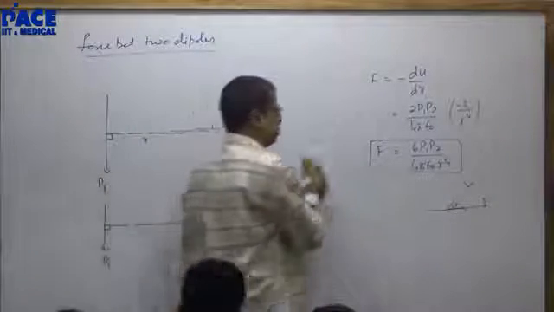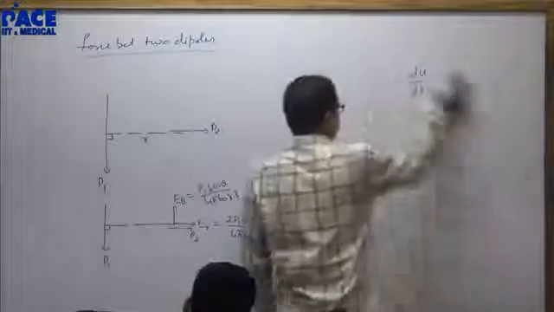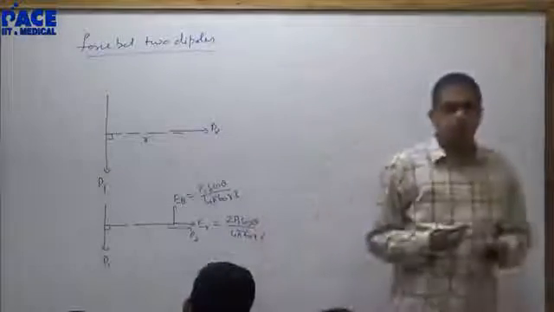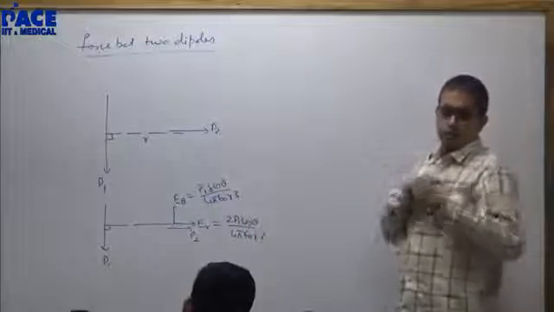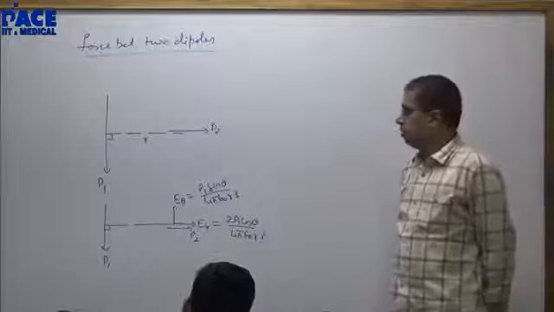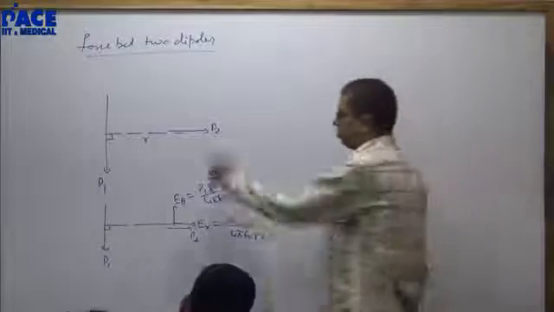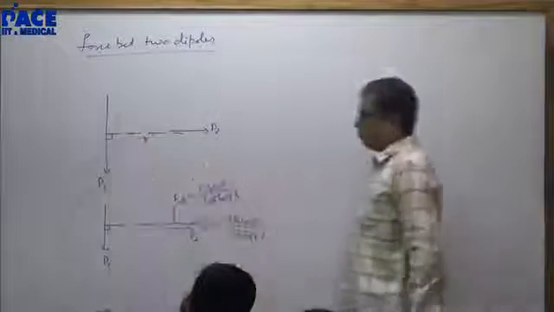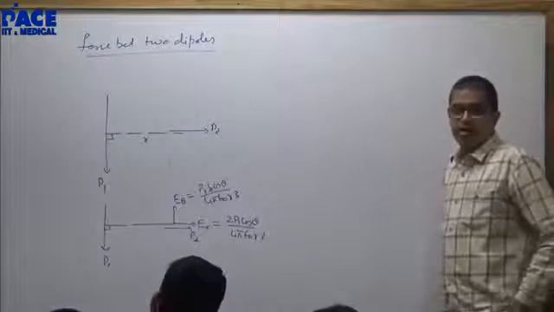I am waiting for you people. Sir, here R should be the distance between the centers, no? Always. R is the distance between the centers, from the center to the center. I am waiting for you.